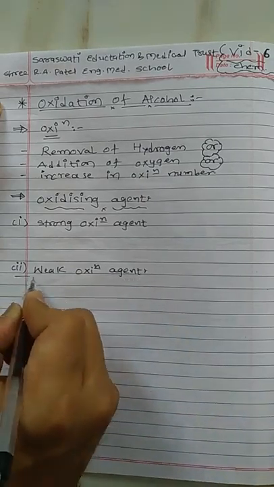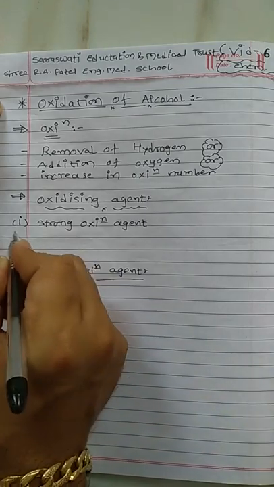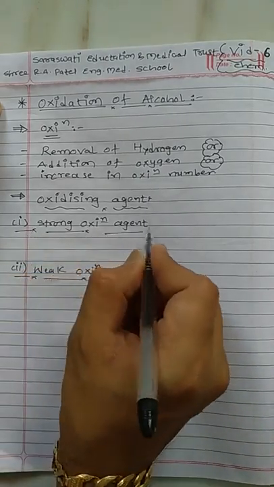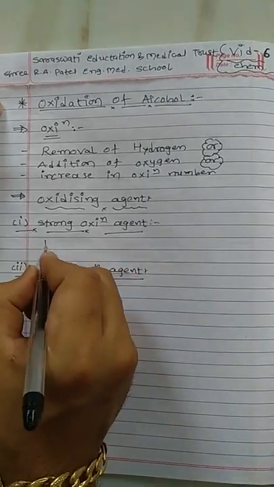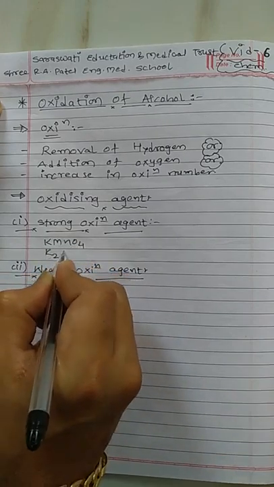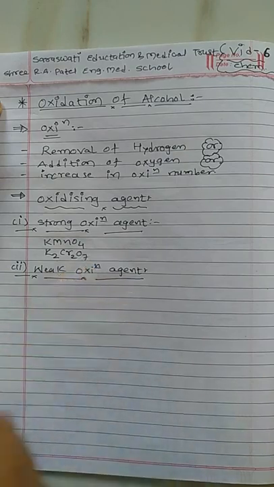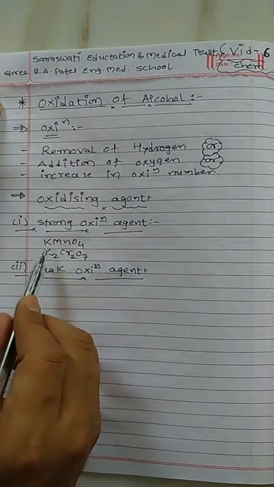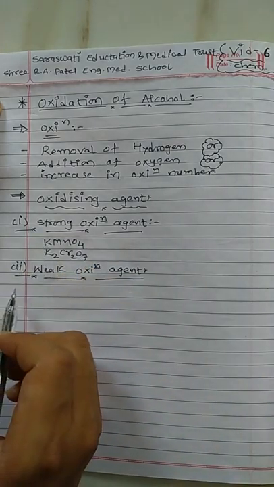Okay, we will discuss the first one. What is a strong oxidizing agent? Reagents like KMnO4 and K2Cr2O7. These two reagents act as strong oxidizing agents.